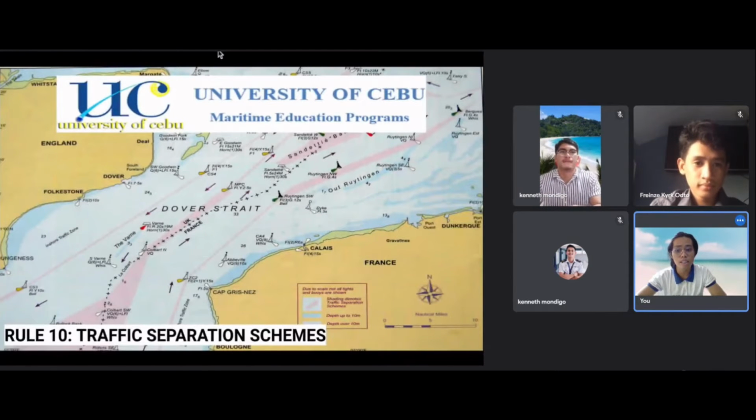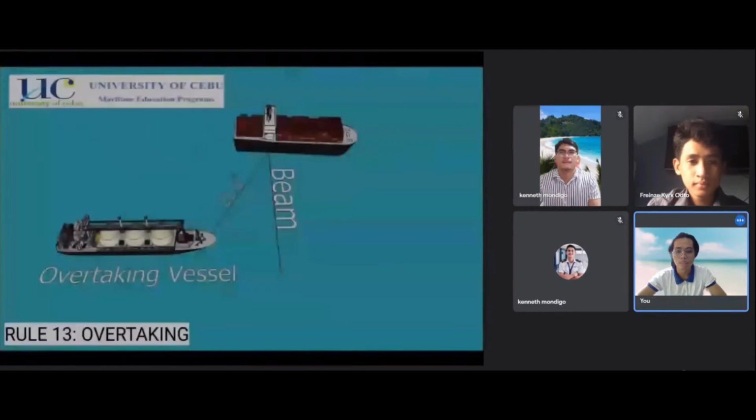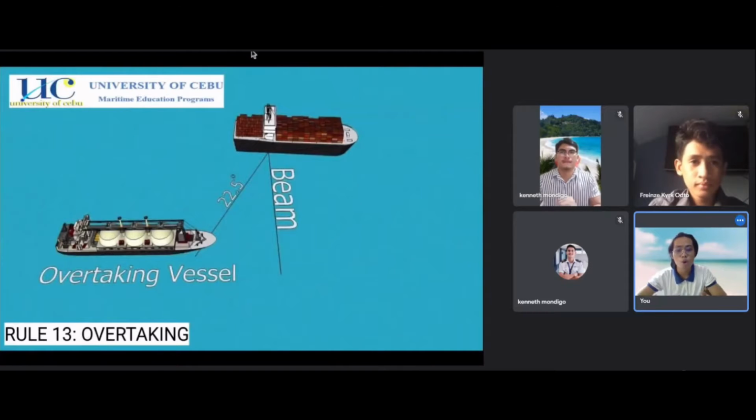So as well as in Rule 10 or in the traffic separation schemes as shown in our presentation. Next slide, please. Finally, we have Rule 13 or overtaking. So Rule 13 has higher priority compared to Rule 18. So in open sea, where a vessel is overtaking, Rule 13 should have higher priority compared to Rule 18. So next slide, please.